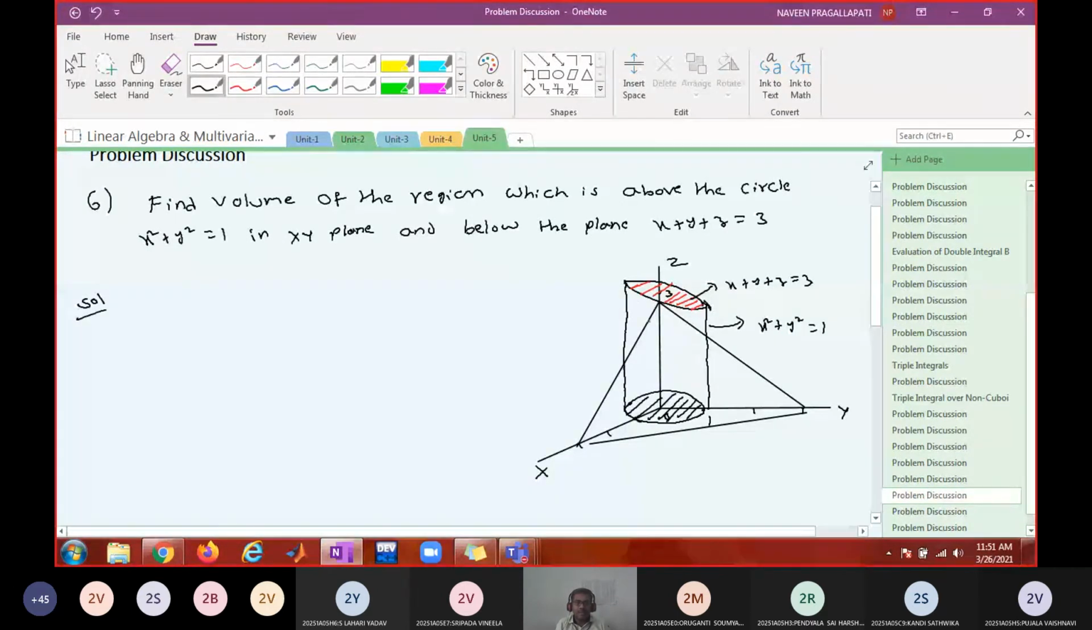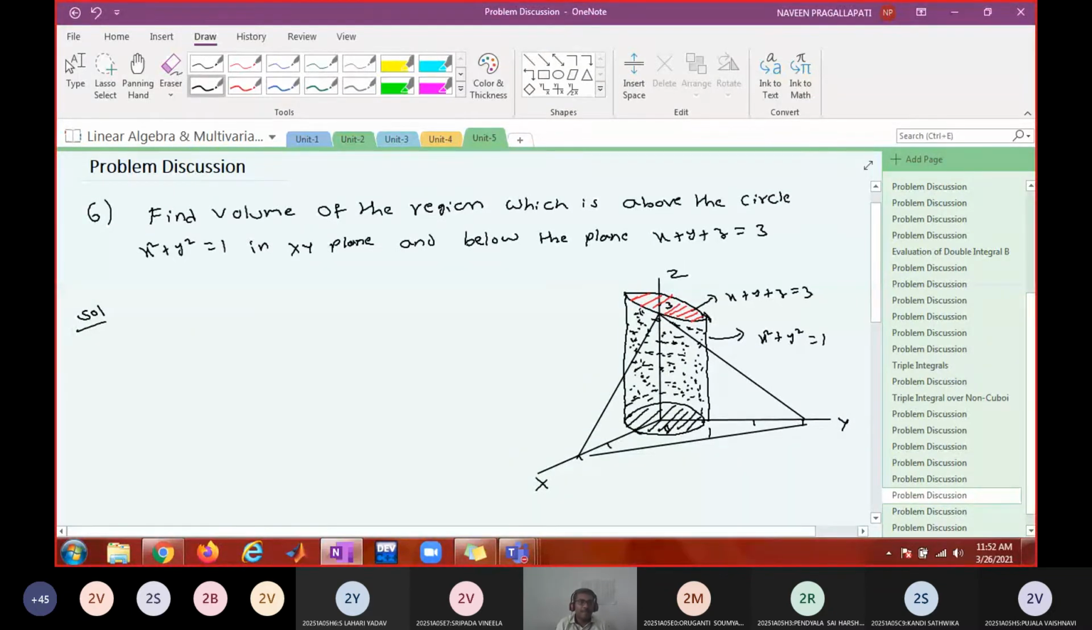So you have to find the volume of this region. It looks like a cylindrical region, but it is not exactly a cylinder because the top portion is not parallel to the xy plane. Is that okay? Now tell me how to find the volume of this region.